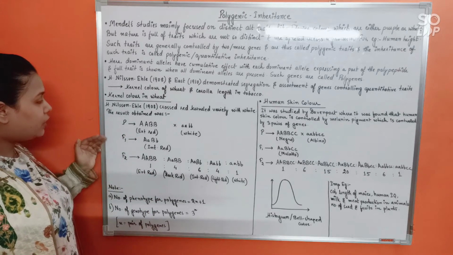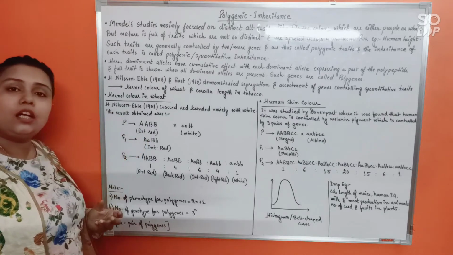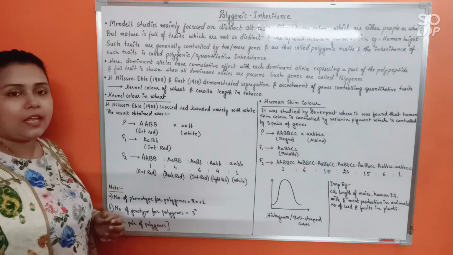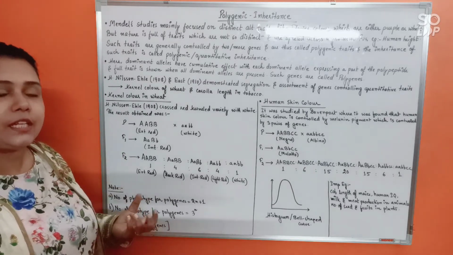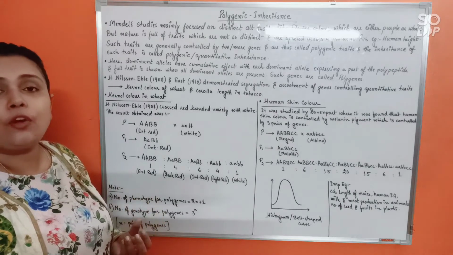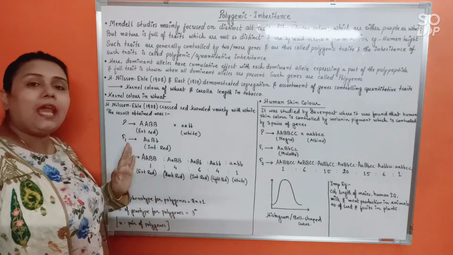In the parental generation, when he studied the kernel color of wheat, he found out that this is a polygenic inheritance, because it is under the control of not one, rather two genes. Say the genes are A and B.